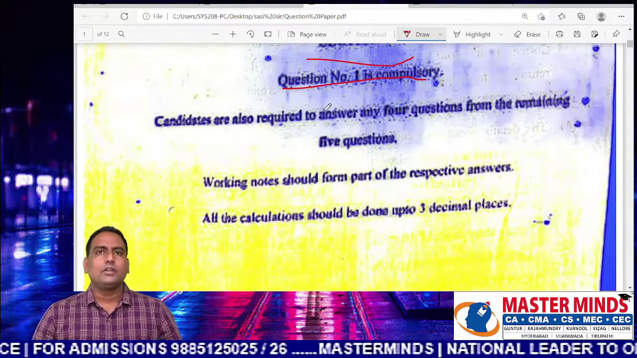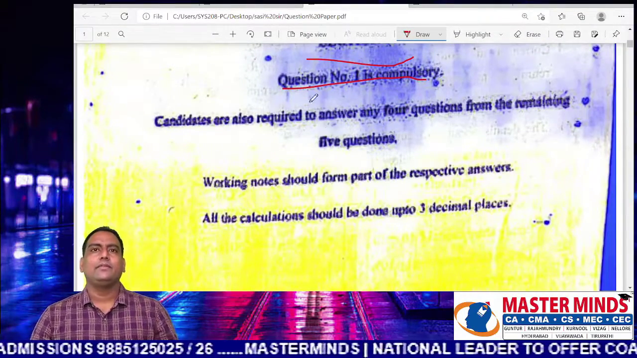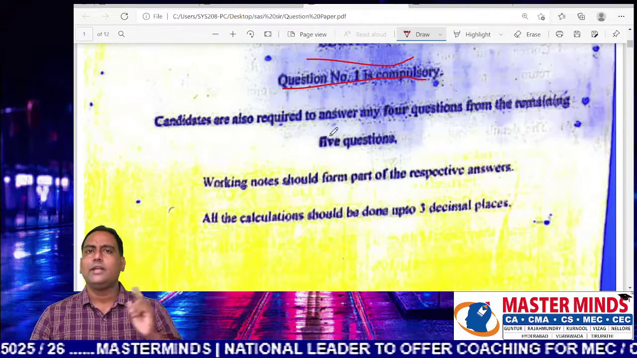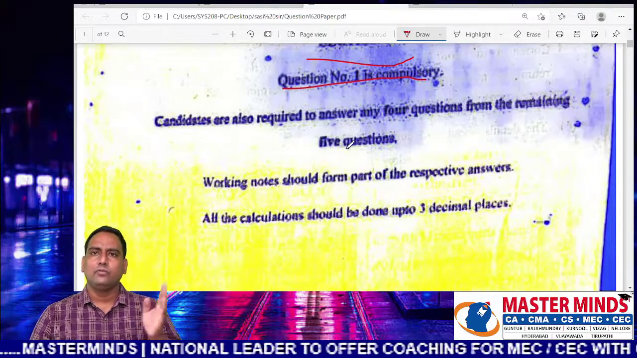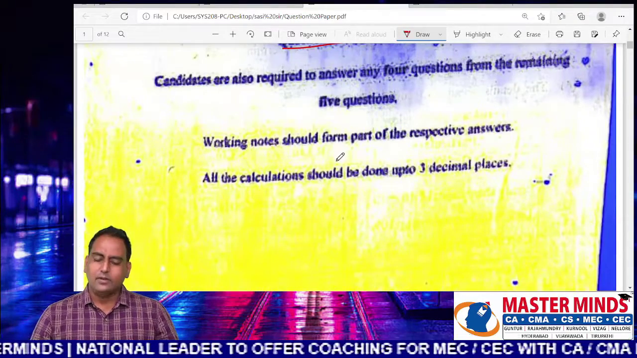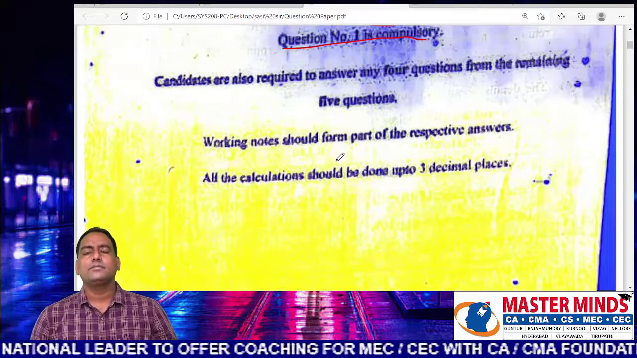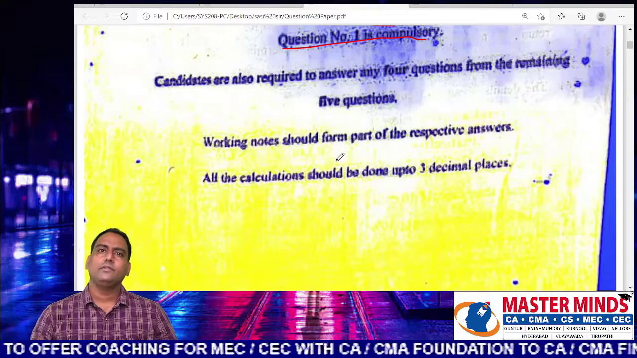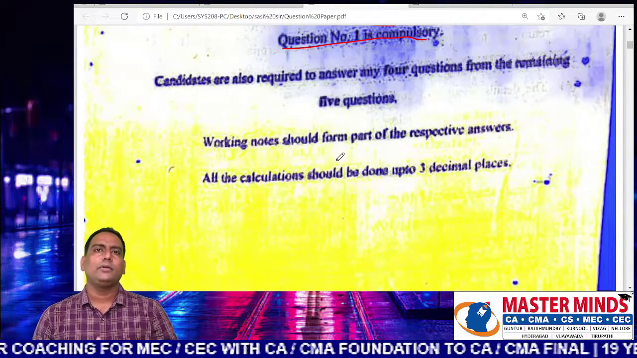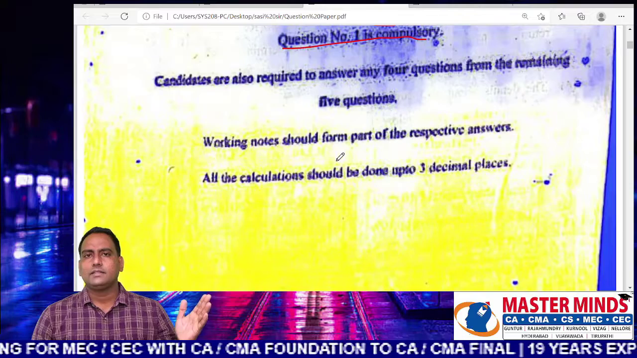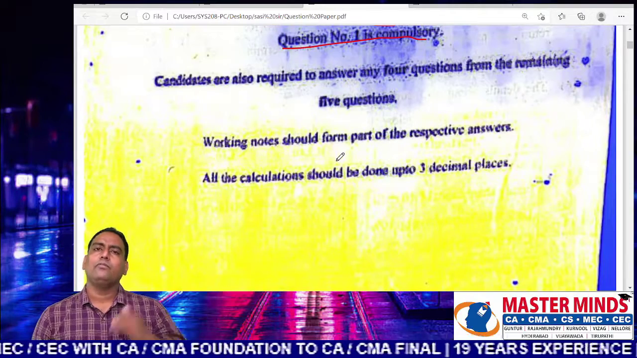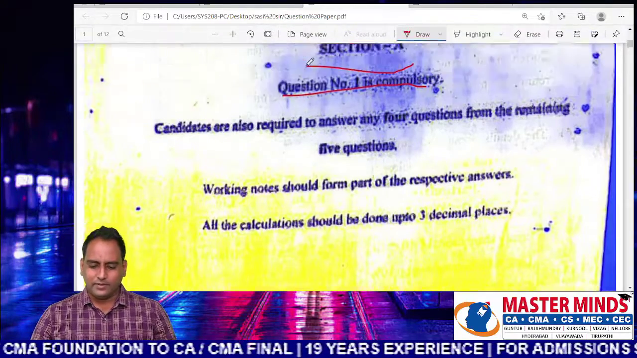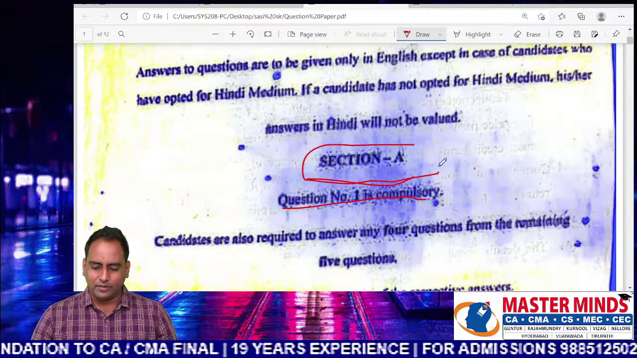Now question number 1, which is compulsory, so the student has to attend. It carries 4 internal questions of 5 marks each, 4 into 5, 20. In the rest of the 5 questions, the student is required to attempt 4 questions. That means there is one choice question, 4 into 10, 40. 20 plus 40, 60 marks. So this is the part of section A.